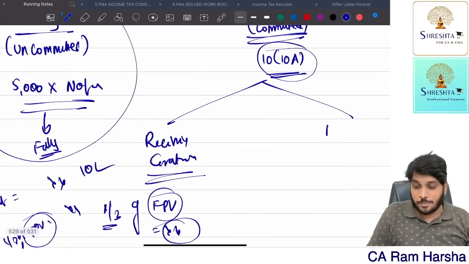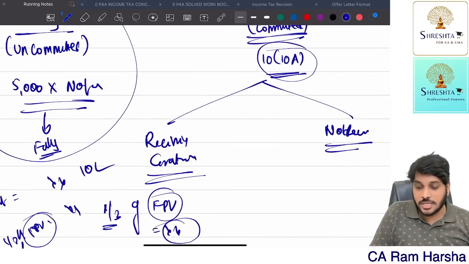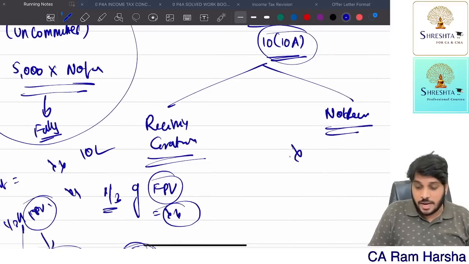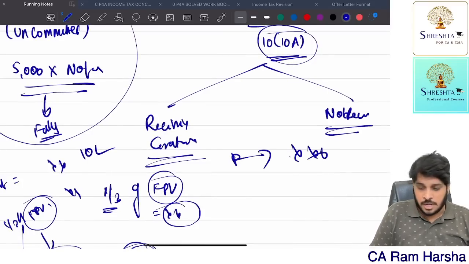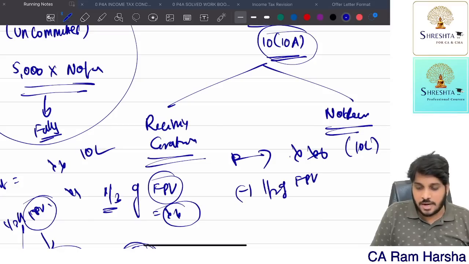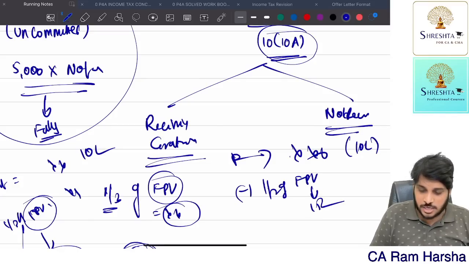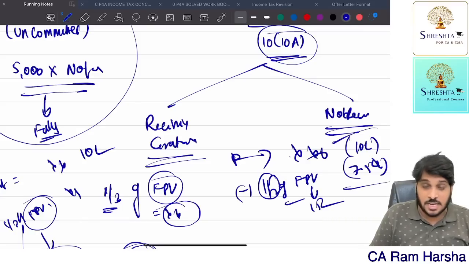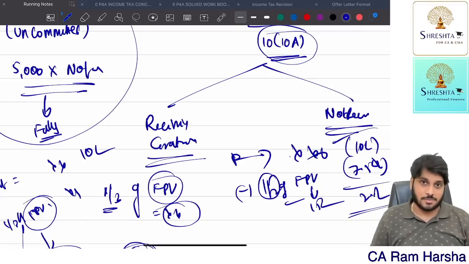Suppose the employee is not receiving gratuity, then how much pension did he receive? Identify the lump sum. In our example, 10 lakhs received. Now how much is exempt? Half of full pension value. Full pension value is 15 lakhs in our question. So half of full pension value means 7.5 lakh is exempt. So 10 lakhs he received, 7.5 exempt, 2.5 lakh is taxable.